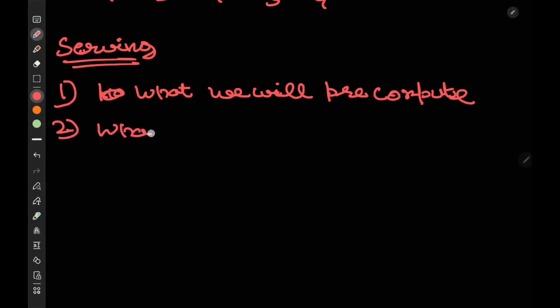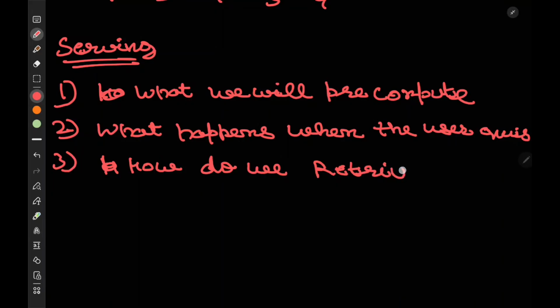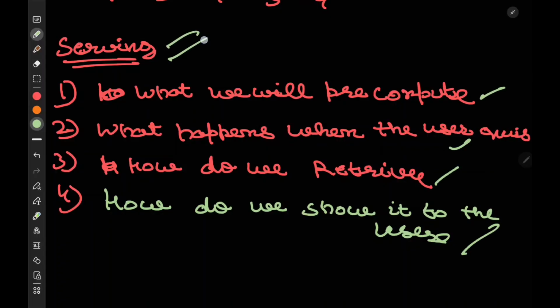Second is what happens when the user queries. Third question is, how do we retrieve? Fourth question is, how do we show it to the users? If you answer these 4 questions, then the whole serving part gets over.